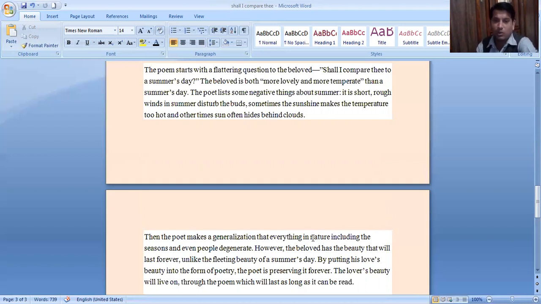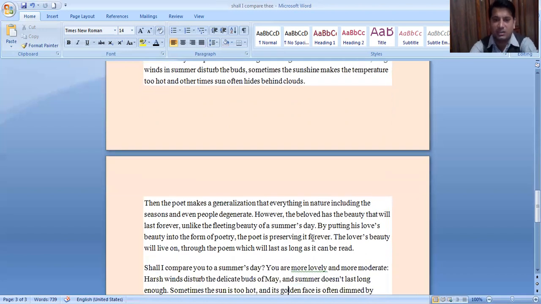The lover's beauty will live on through the poem, which will last as long as it can be read. As long as people live on the earth, they read the sonnet. When they read the sonnet, the Dark Lady remains immortal. It means the poet wants to make his beloved immortal. Immortal means never dies. Although the poet and his beloved died, when people read this sonnet, as long as people remain on the earth, the immortality of his beloved develops. The poet wants to say that.